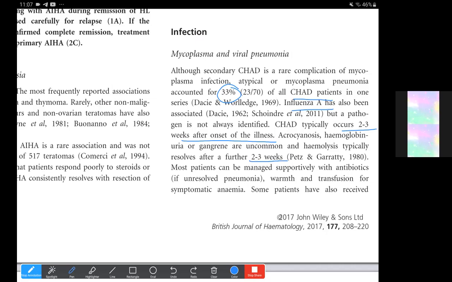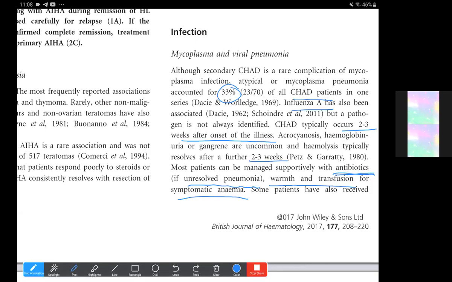Most patients can be managed supportively with antibiotics, or if there is unresolved pneumonia. If you have not previously treated them with antibiotics for the respiratory tract illness, you can reinstitute or start the antibiotic therapy, and then just warmth and transfusion for the symptomatic anemia patients is all that is required. The transfusion here would also be ABO, RH, and KL matched, and then it would need to be given